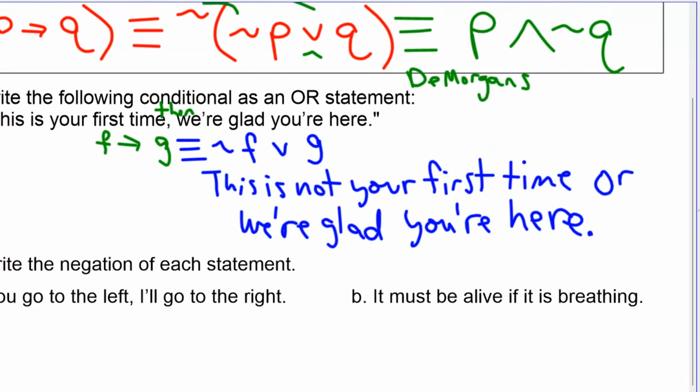Now we want to write the negation of each statement. If you go to the left, then I'll go to the right. We want to write the negation.